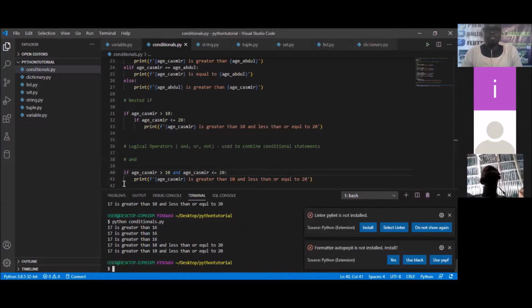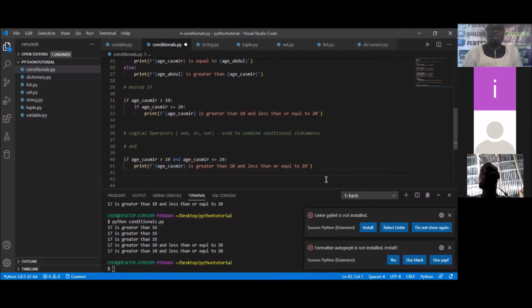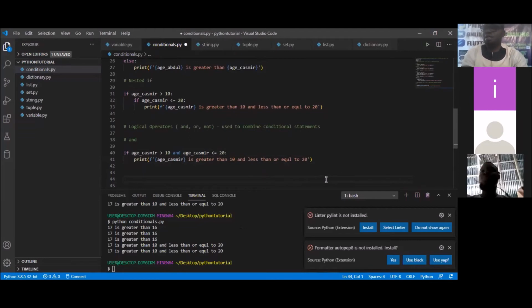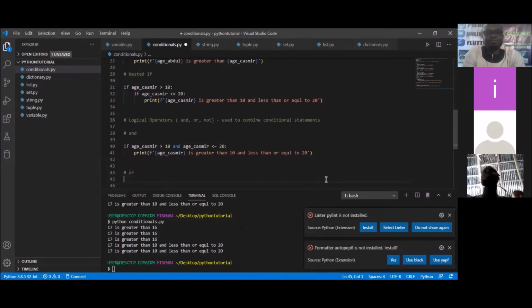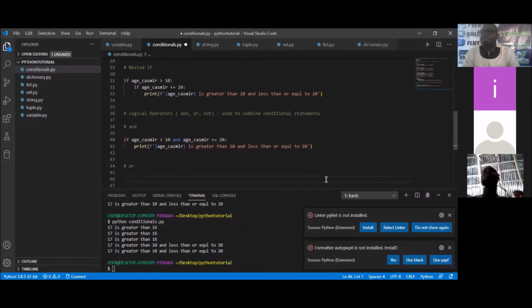Okay. So let's check out another. Thank you, Ibope. Let's take another logical operator. This time around, we are looking at the OR. So what are we checking with the OR? Just the way we have the AND statement, we can just copy what we have here because it's simply the same syntax. But in place of AND, we are just going to change it to OR. That's just what we need to do.